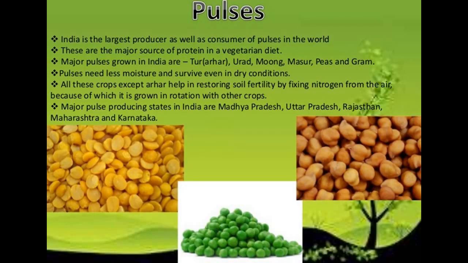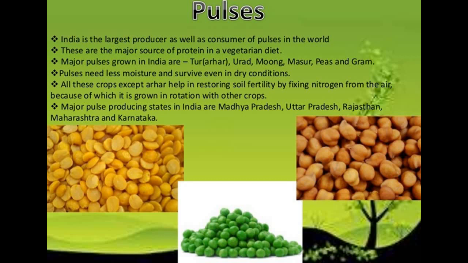Then pulses. India is one of the largest producers as well as the consumer of pulses in the world. These are the major source of protein in a vegetarian diet. Major pulses grown in India are arhar, urad, moong, masoor, peas and gram. Pulses need less moisture and survive even in dry conditions.